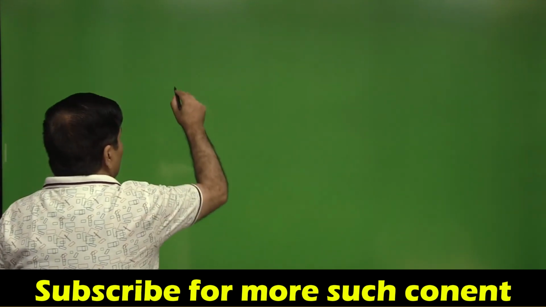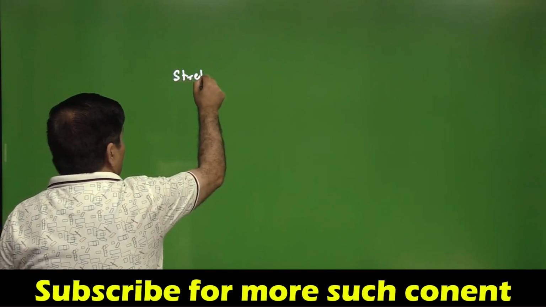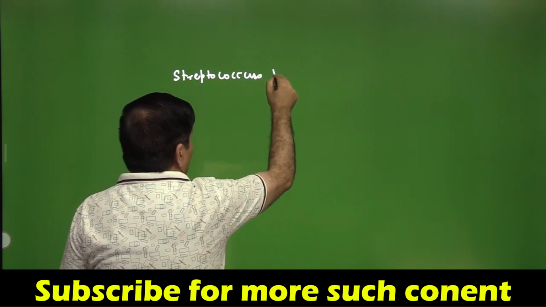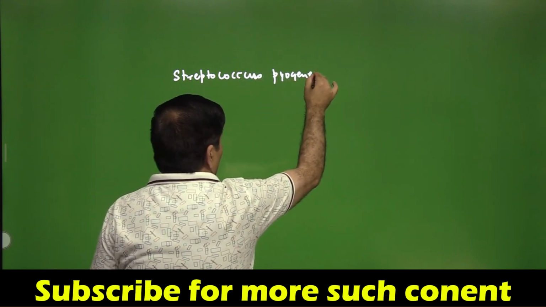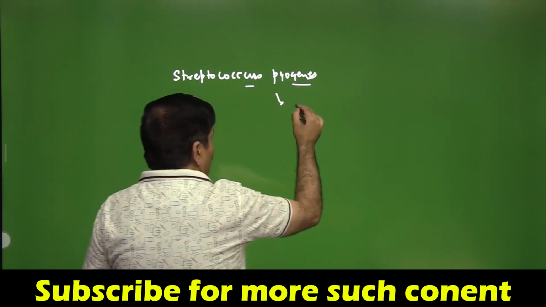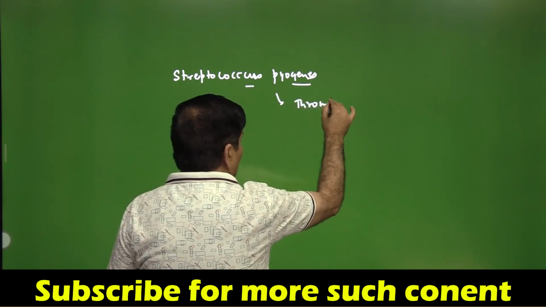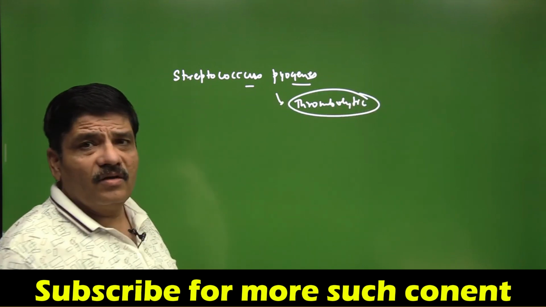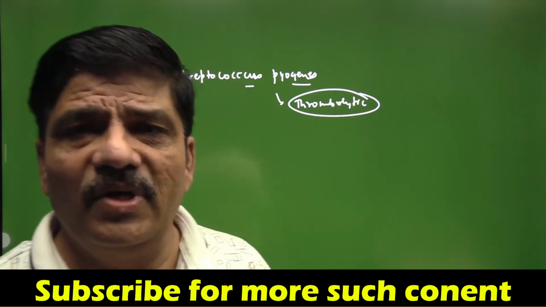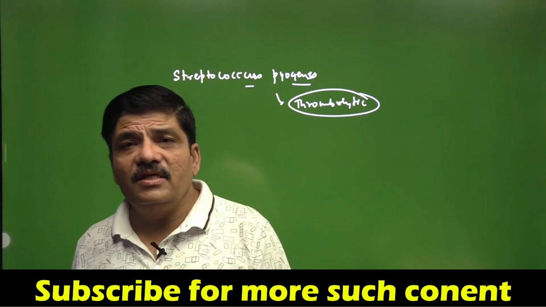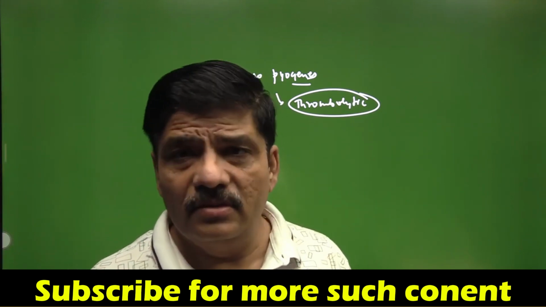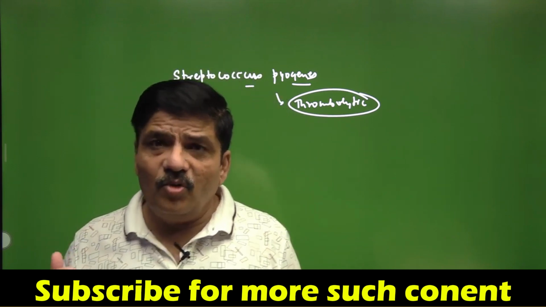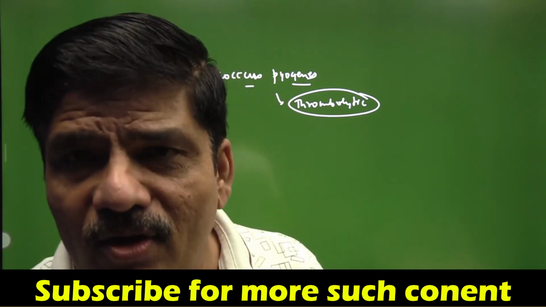remember them. And then we are looking at Streptococcus pyogenes, and this microbe produces a thrombolytic. This we have discussed in body fluids and circulation as well. This thrombolytic is used to dissolve intravascular clots, say for example in the cases of coronary artery disease. Because it is of a bacterial origin, it cannot be used again because of antigenicity, and therefore appropriately your NCERT calls it a clot buster.